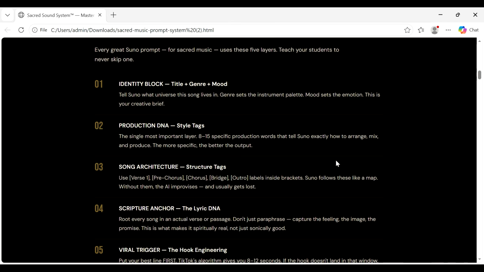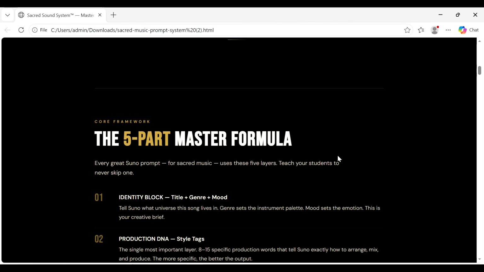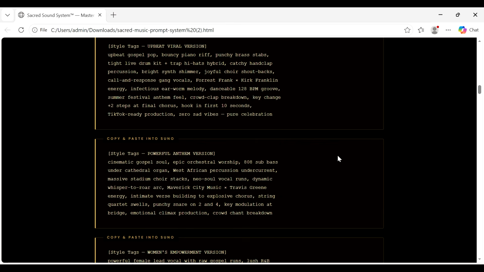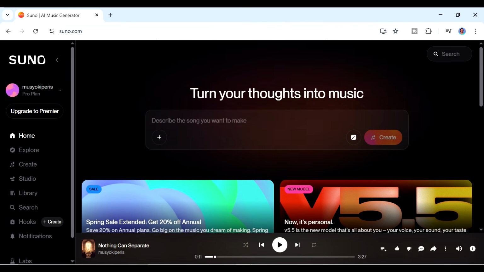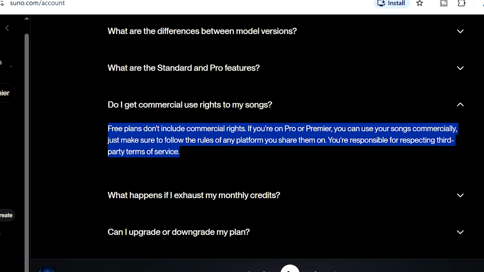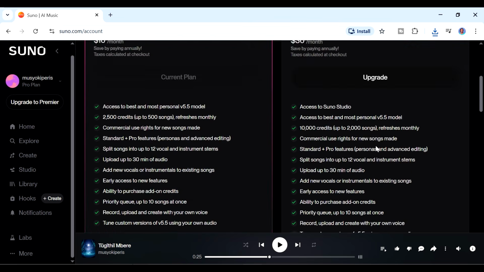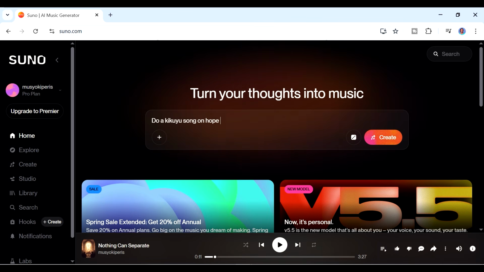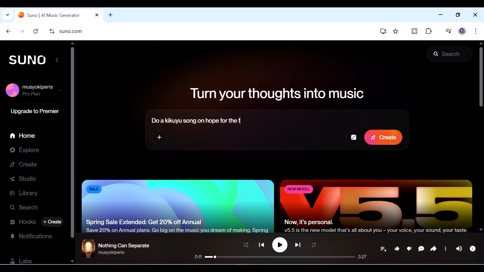Once we're done with the lyrics, we can now go to step 2, creating the actual music. For this, we're going to be using Suno, and you can start with Suno for free. But if you want to have commercial rights to your music, which is what I recommend, then you have to be on one of the paid plans. So you can just start with a $10 per month plan, and I'm going to leave the link to Suno in the description down below for you to try it out.